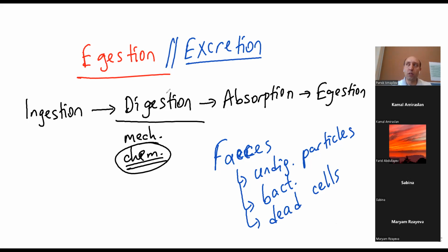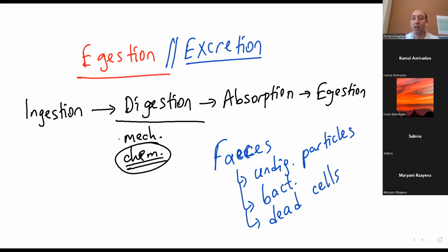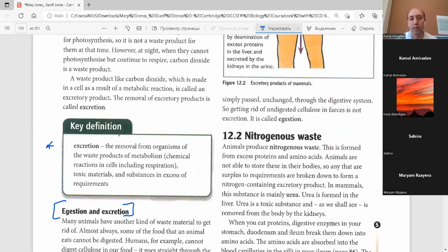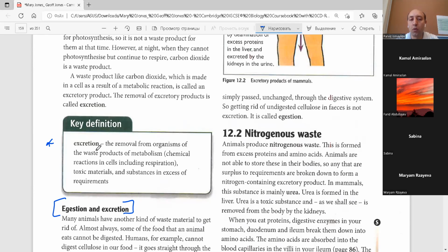Of course, we also have some minerals and some toxic substances, nitrogenous compounds. So do not mix these two processes. In one of them, we eliminate undigested parts. But in excretion, we remove the metabolic waste.